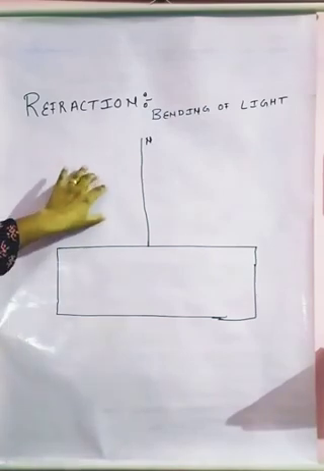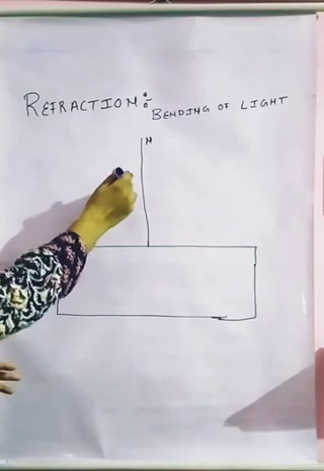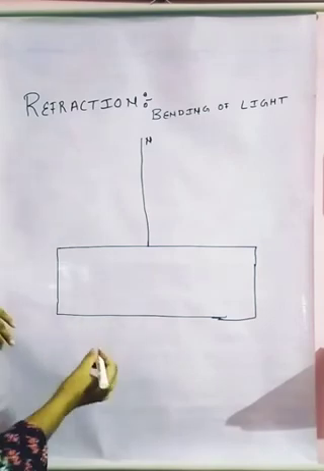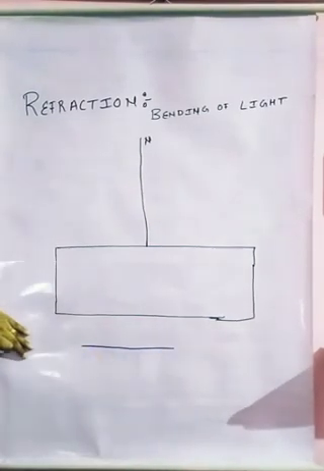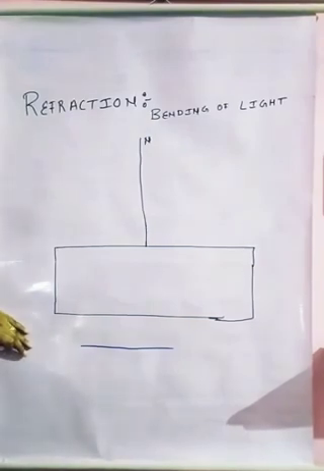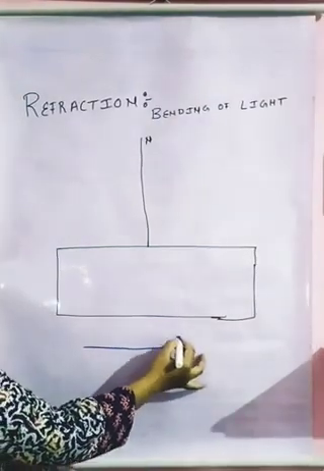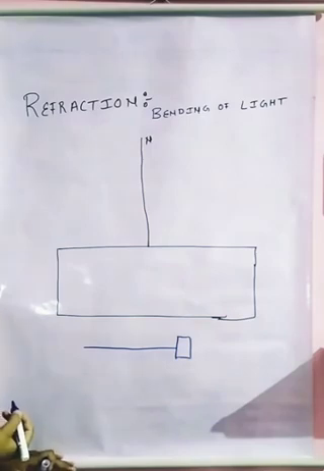Here you can see this is the board. If light comes, the light has only one option, to reflect back. Now, imagine I have one light source. That light source is traveling in a straight path, because this is the nature of light, that it travels in a straight path. Imagine that I have one transparent window, which is made up of glass.